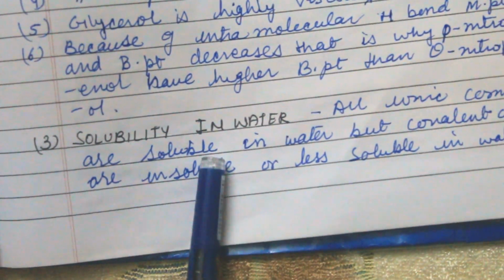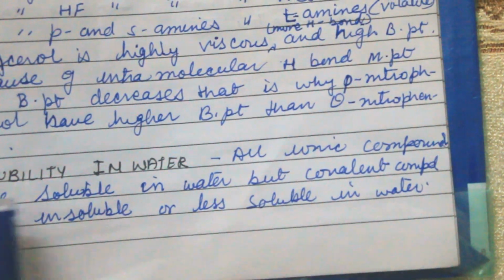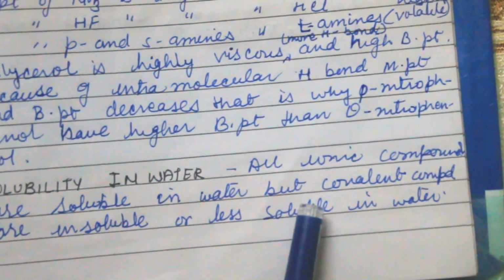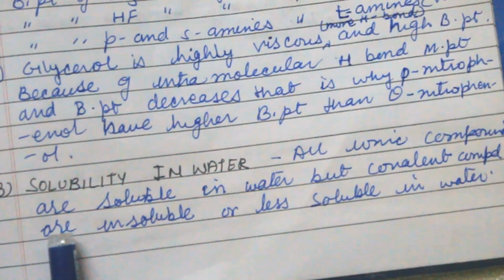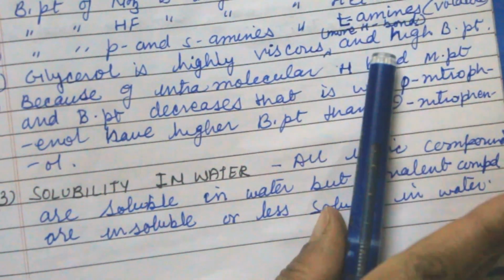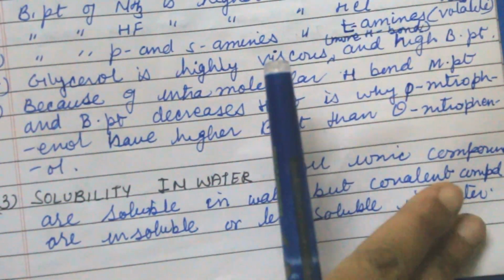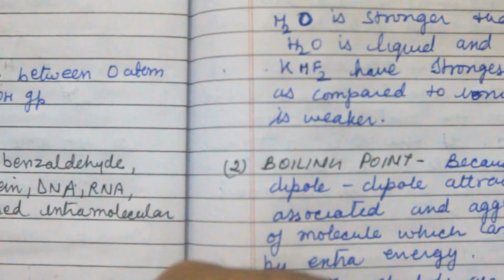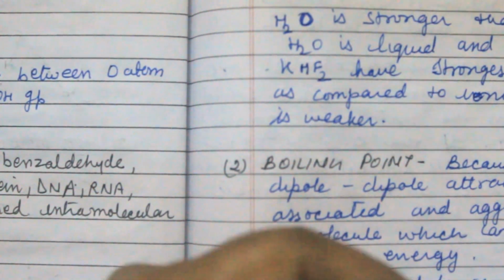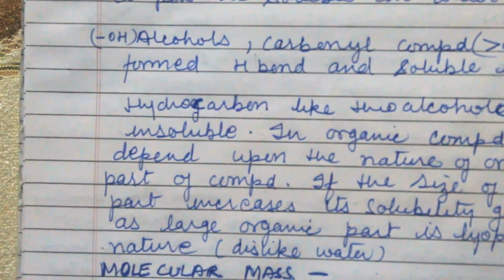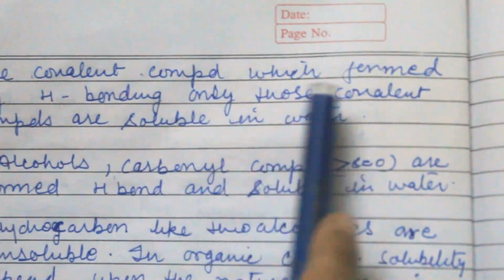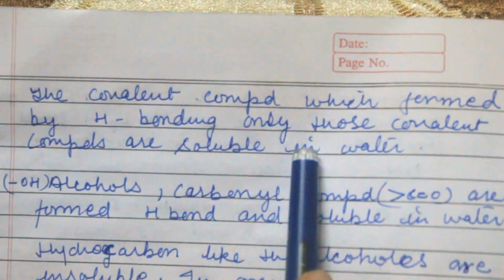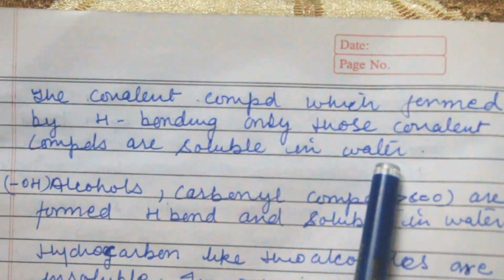Now come to solubility in water. All the ionic compounds are soluble in water, but covalent compounds are insoluble or less soluble in water. Only those covalent compounds which form hydrogen bonding are soluble in water.